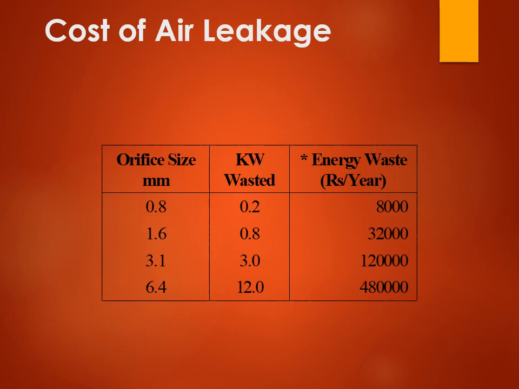Now, the cost of air leakage. Air leakage is a very important aspect which you must understand in the case of a compressed air system, because as the air leakage increases, the power consumption also increases, and there are huge monetary losses going on in any plant. If you see the orifice size here, if it is 0.8 earlier, at that time the kilowatt wasted is 0.2, and the energy waste in rupees per year is 8,000.